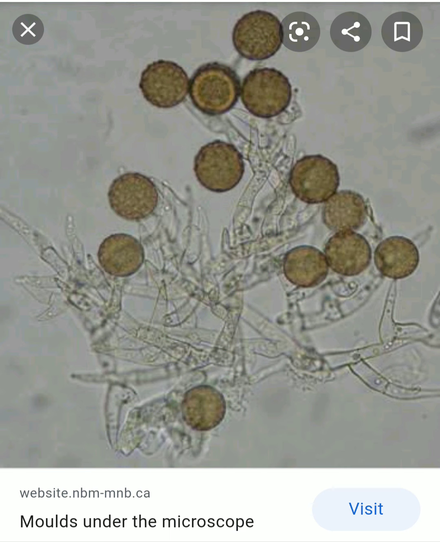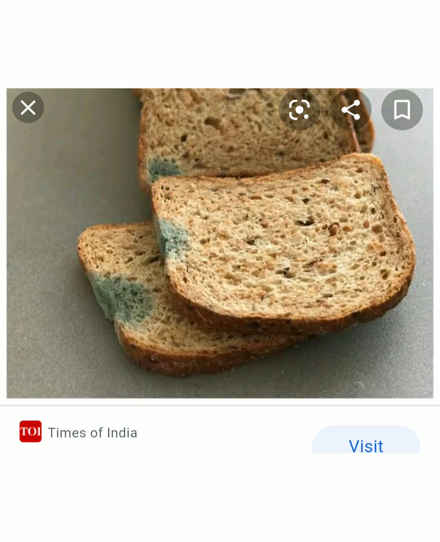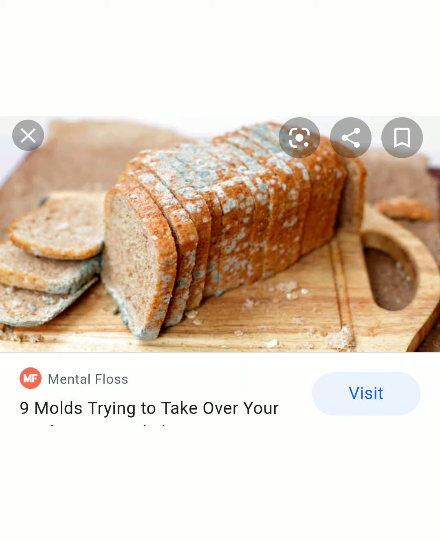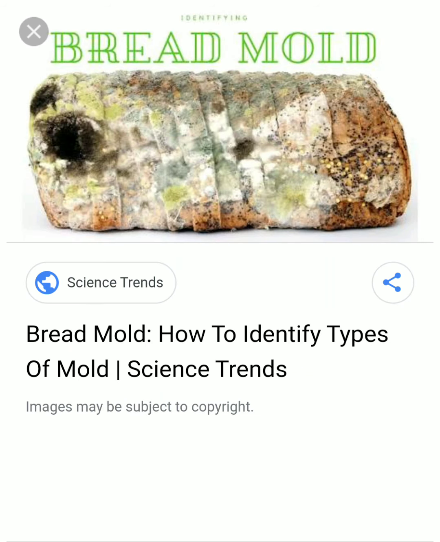Okay. Now, what are your observations regarding this experiment? The bread became spoiled due to the growth of an organism. This organism is fungus. Do you observe fungus in pickles and other food items? It's also a living organism. There are other organisms in addition to plants and animals. These are another type of organisms called fungus. In plural, it is called fungi.